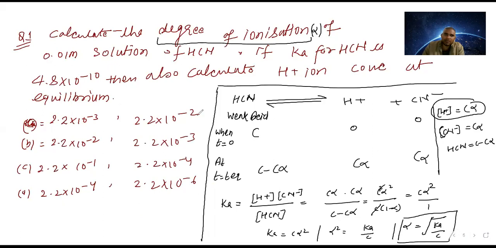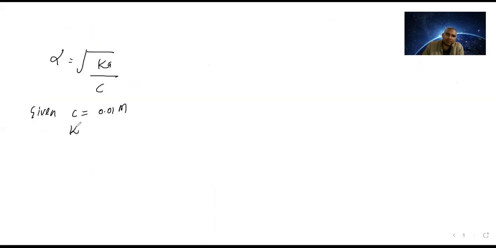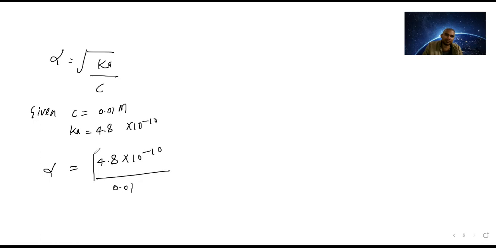Ka for HSCN is 4.8 into 10 power minus 10. Ka value they have given is 4.8 into 10 power minus 10. So we are putting the value. Alpha is equal to root of 4.8 into 10 power minus 10 divided by 0.01.